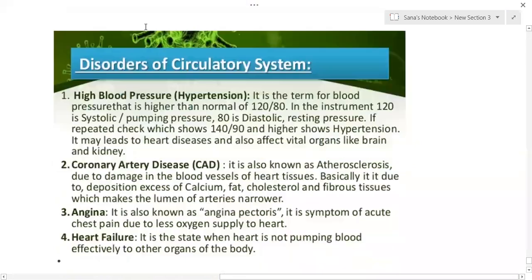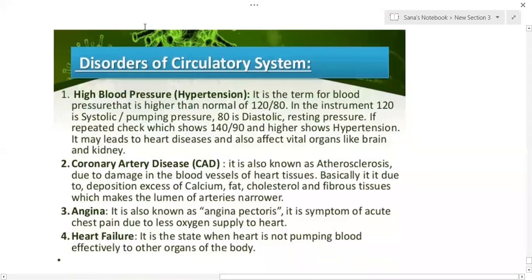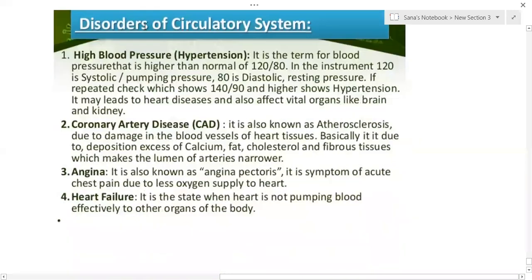Now we will go for the last part of this chapter, the various disorders associated with the circulatory system. First one is high blood pressure or hypertension. It's a common phenomenon nowadays, isn't it? Blood pressure is increasing. It is a term for blood pressure higher than the normal pressure. You should know the normal pressure is 120/80.